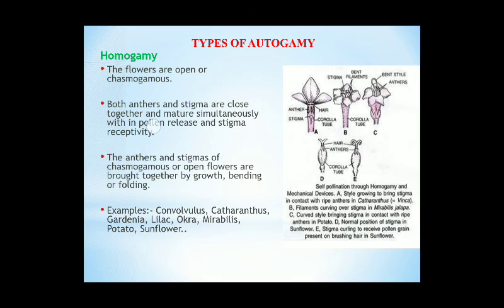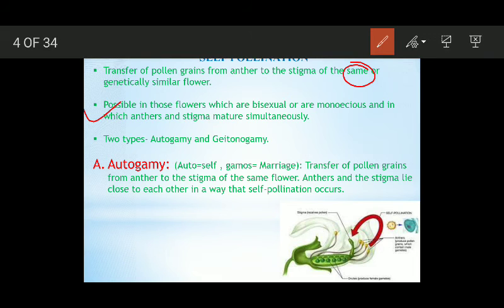Now the types of self-pollination. The first one is autogamy, then we have geitonogamy. Autogamy, looking at its literal meaning, simply means self-marriage. That means transfer of pollen grains from anther to stigma of the same flower. यहाँ पे आप देख लीजिए, these are the anthers. Pollen grains are getting transferred from these anthers to the stigma, which is located on the same flower. The anthers and stigma lie very close to each other so that the pollen grains easily land on the stigma.